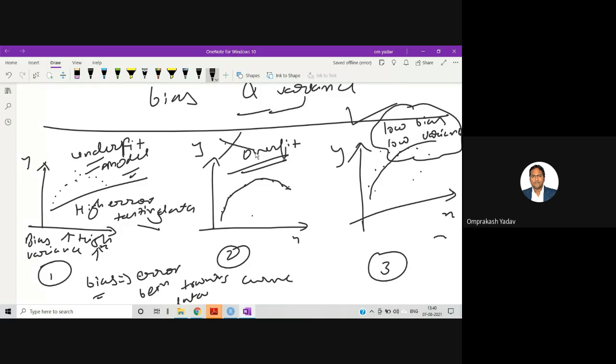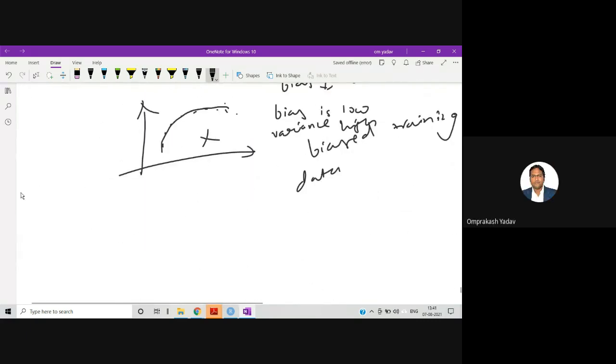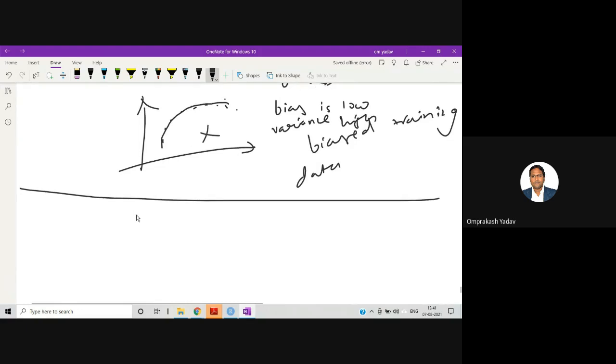Okay, it should be in this particular category where you will be having low bias as well as low variance. The error between the training data set and your predicted one should be low. Even with the testing data set and your predicted value should be low. So the low bias, low variance model we should have. Whether these two things are clear to all of you? Bias and variance and the underfit and the overfit model, right? Yes. Okay.